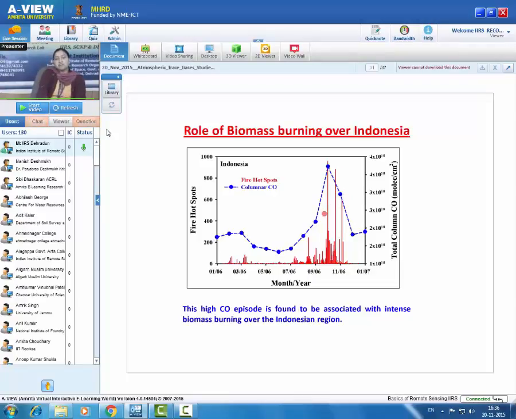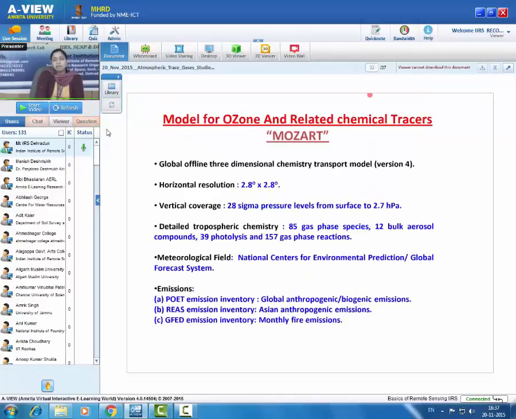So from here we can suspect that this event was associated with biomass burning over Indonesia. But we can only suspect. Can we say exactly that because of this only, the high level of pollution event occurred over Indonesia? Yes, but not only using satellite data, but using a chemistry transport model.